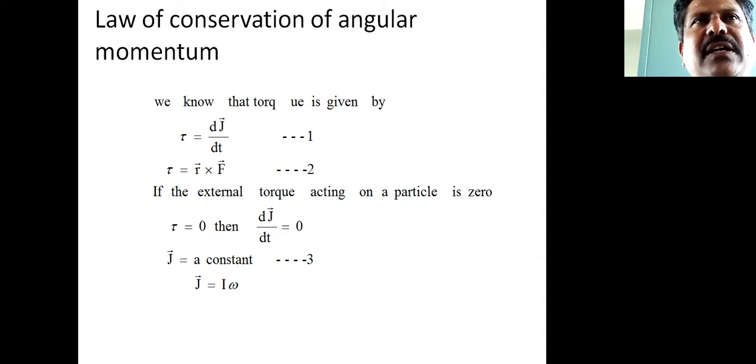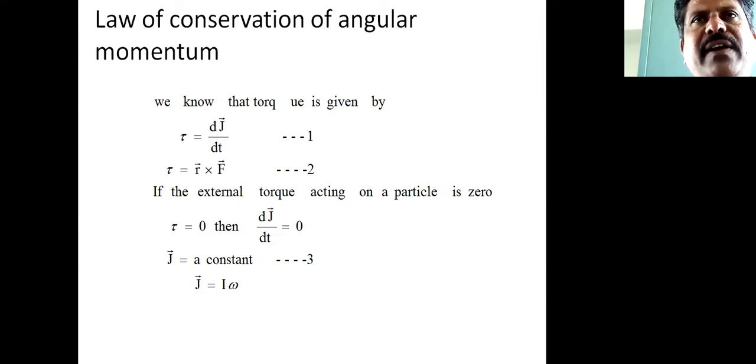This is the principle of conservation of angular momentum, or you can say it in reverse: the total angular momentum of a system of particles or a rigid body is a constant, or is conserved, when the resultant external torque acting on the system of particles or rigid body is zero. So this is the principle of conservation of angular momentum.